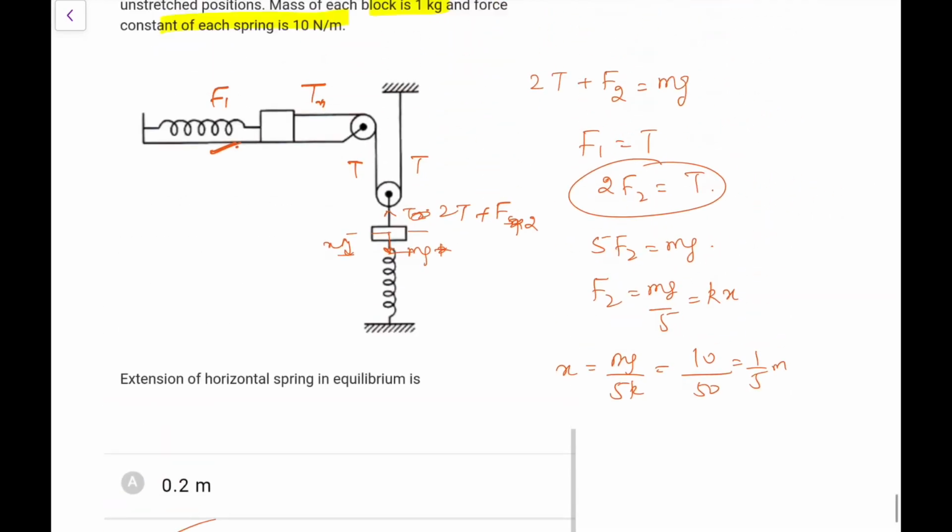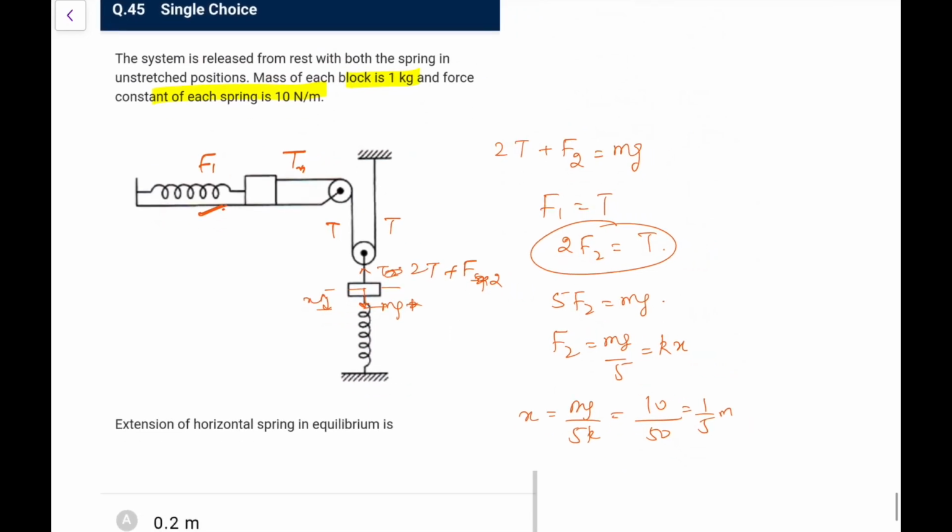So again, a nicely designed question, and a slightly constrained motion is used here. So this was today's paper, full of too many errors. It was actually tough to solve because of the errors.